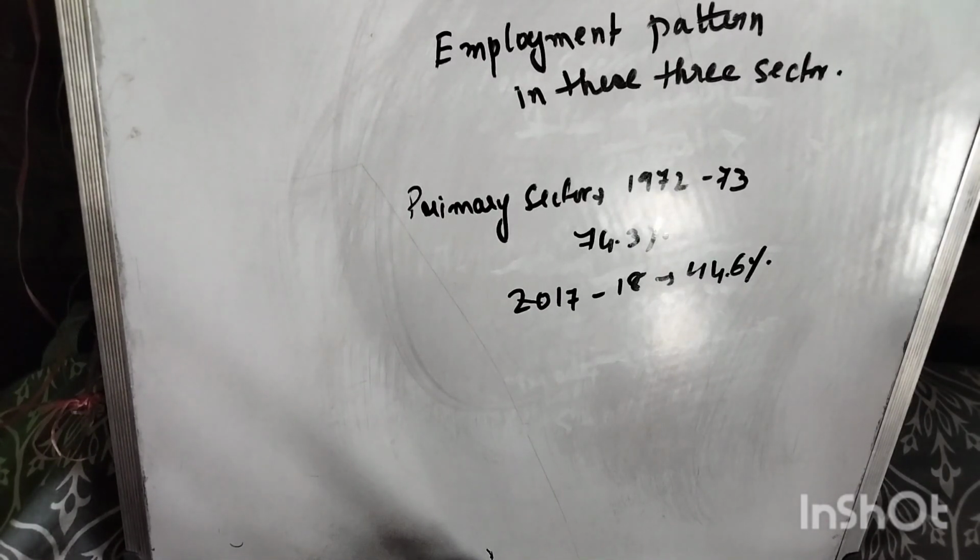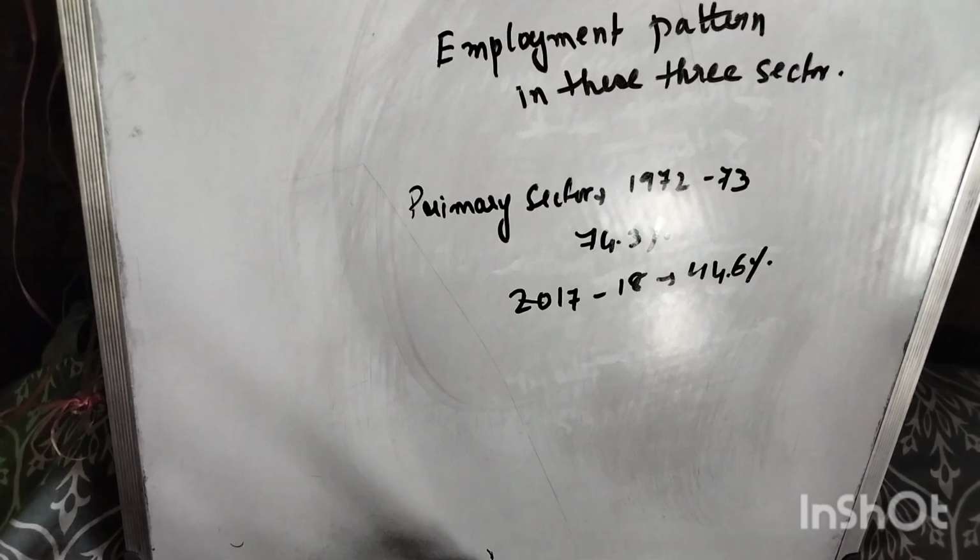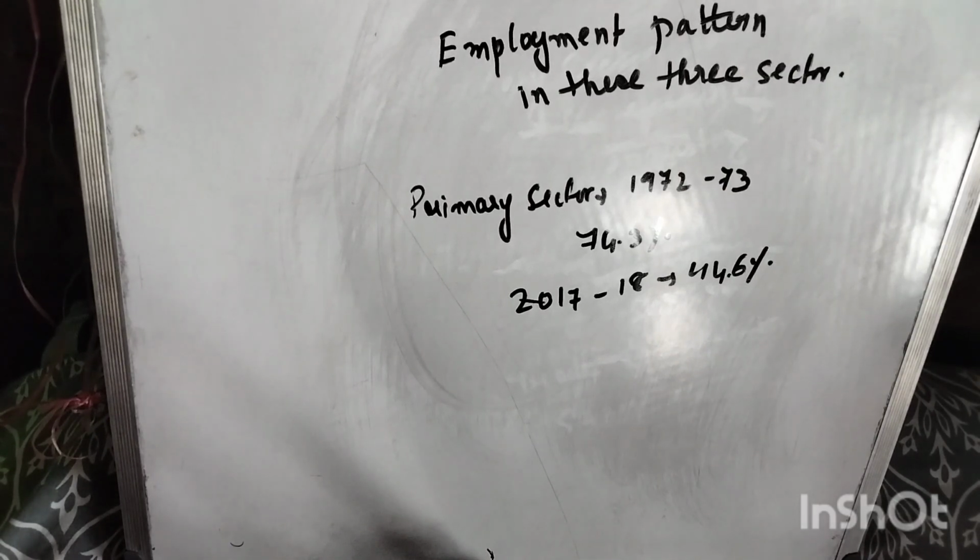So previously the employment in this primary sector was 74.3%. Now in the year 2017 to 18, we can see that the percentage has reduced to 44.6%. This is the case of the primary sector.